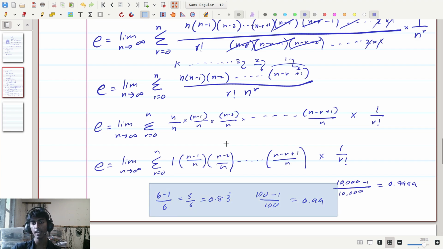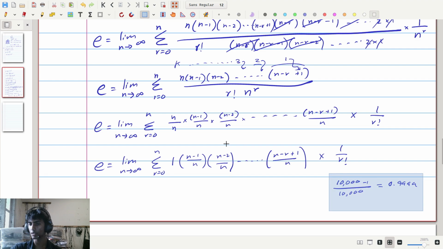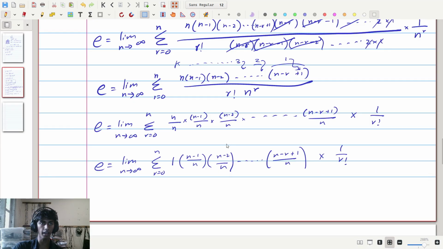In fact, as this number becomes very big, as it approaches infinity, the other numbers tend to become irrelevant. This minus 1 becomes irrelevant, and n minus 1 divided by n is almost equal to n divided by n. In fact, as n goes to infinity, n minus 1 divided by n approaches 1. The same is true for all of these other terms here.